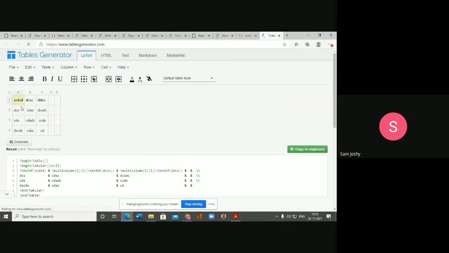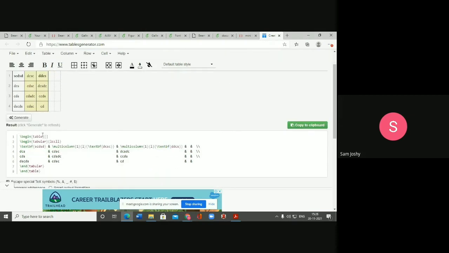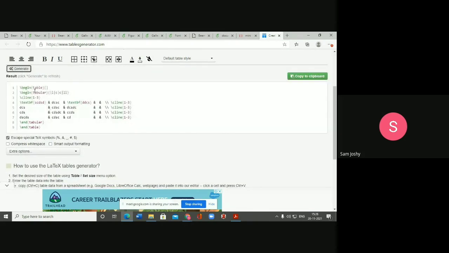I have the table generator. I can write over here. Okay, you can see here A, B, C, D. These are the columns. 1, 2, 3, 4. These are the rows. So you can write over here. I want to put in borders. So I put in the borders. Then, if I want to centralize these two columns, I just prepare this as we do in Microsoft Word, and if we click generate, it will generate all these codes, and we can copy these codes into our LaTeX platform, whether it's online or offline. It's as simple as that.